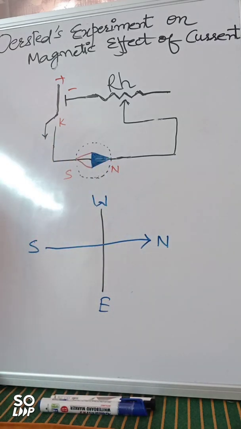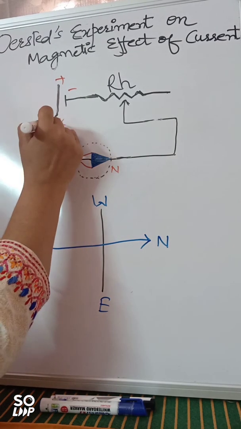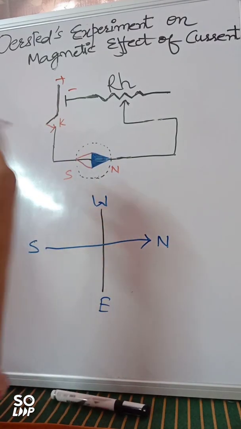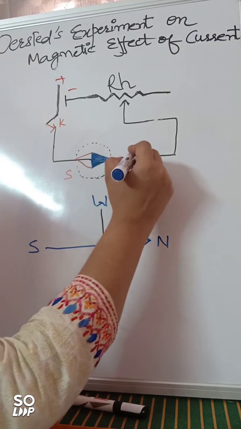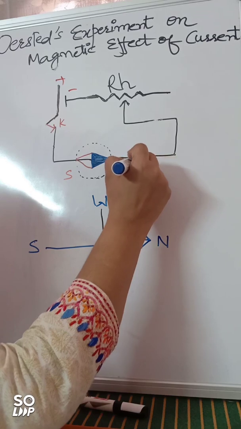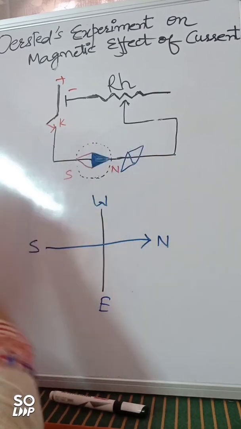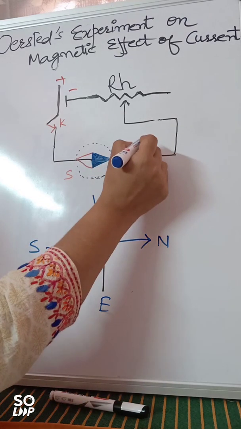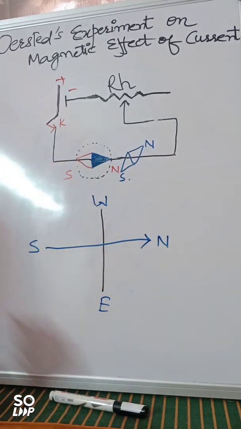And the moment he closed the key, the key was closed, and immediately the deflection started, moving towards this side. It was like this way, right? It was north and it was south.